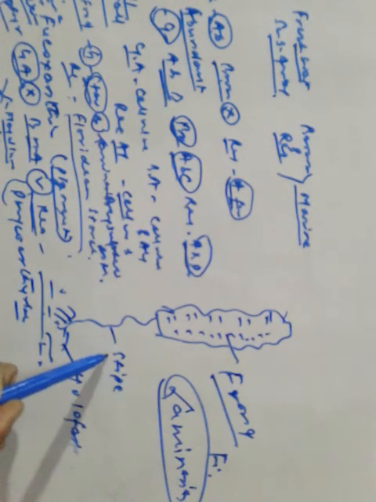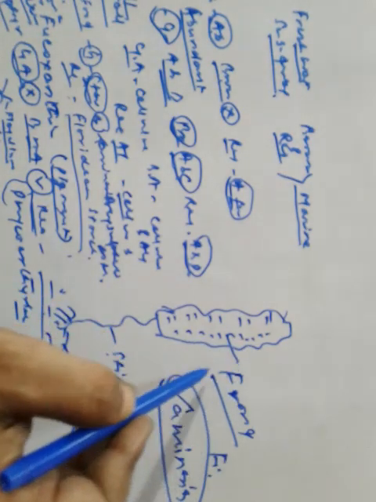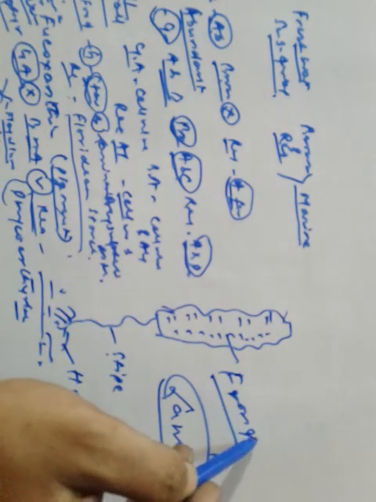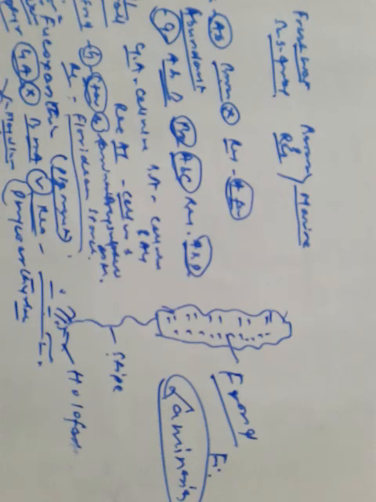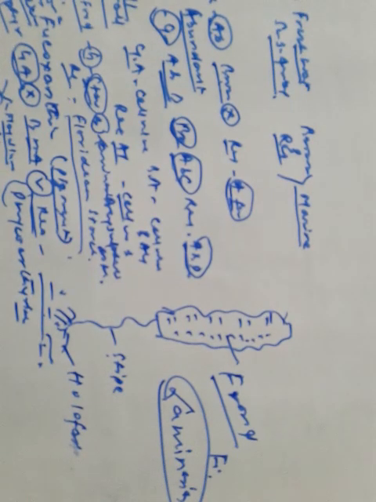This is the stipe, and this is the photosynthetic leaf-like structure known as frond, F-R-O-N-D. So we have completed algae for you. In the next video we will concentrate on bryophytes.